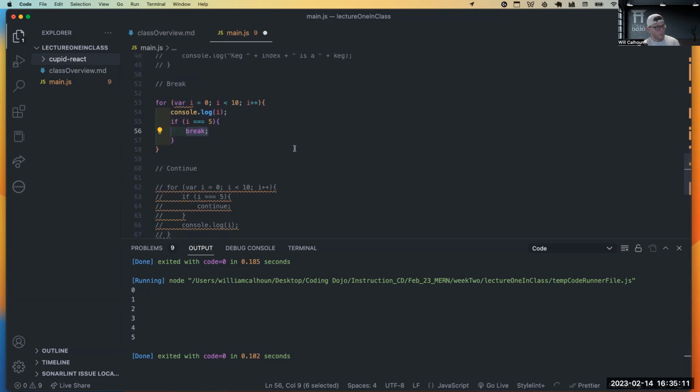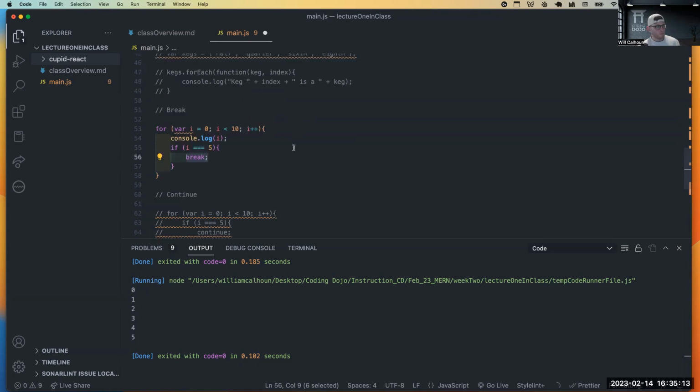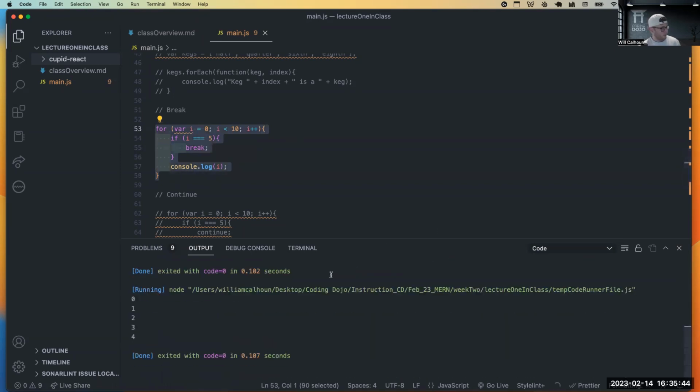Any questions? Does this make sense? The break? If console log I was after the if statement on line 57 instead, it would only go up to 4, correct? Yes. Let's see. So right here, outside the if statement. Yeah, there. Yes, because it'll only go to 4 because it'll already break. So let's see. Should. Yes.